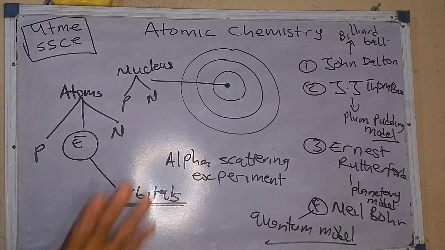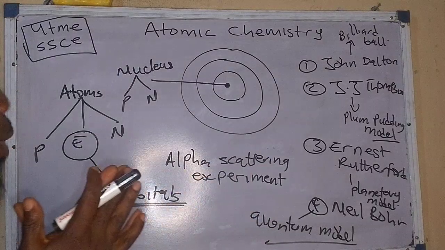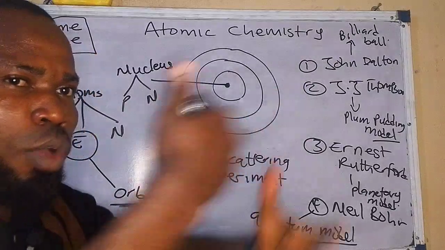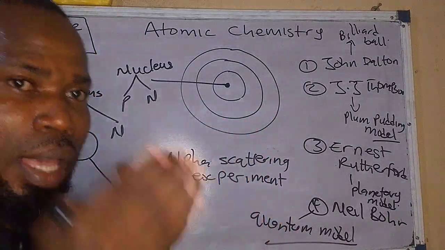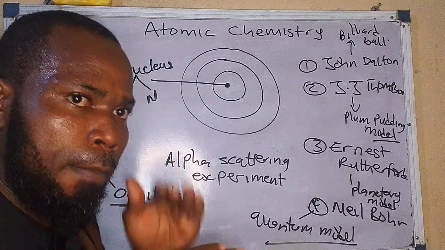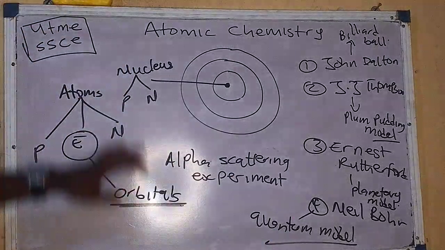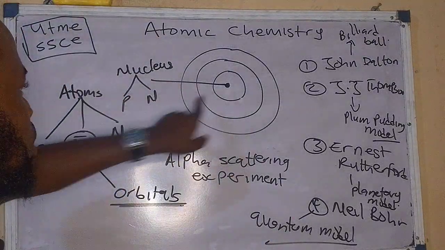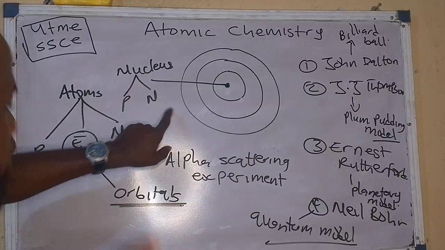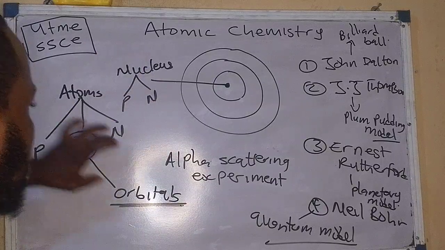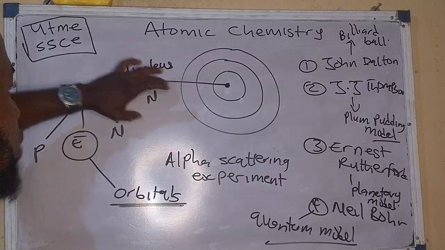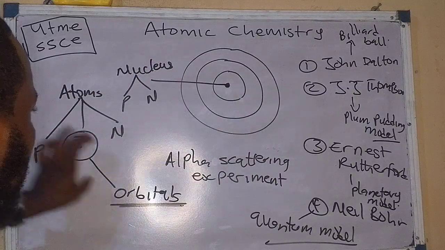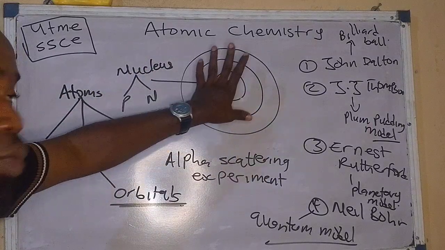Now pay attention to this point. Remember that we are just looking at the points before we begin to look at questions, but these are basic areas that you must look at. Let's look at it step by step, not rush. You have known that the nucleus is made of protons and neutrons, and that electrons are found in orbitals. So where are protons and neutrons found? They are found in the nucleus, but the electrons are not found in the nucleus. They are going around the nucleus.